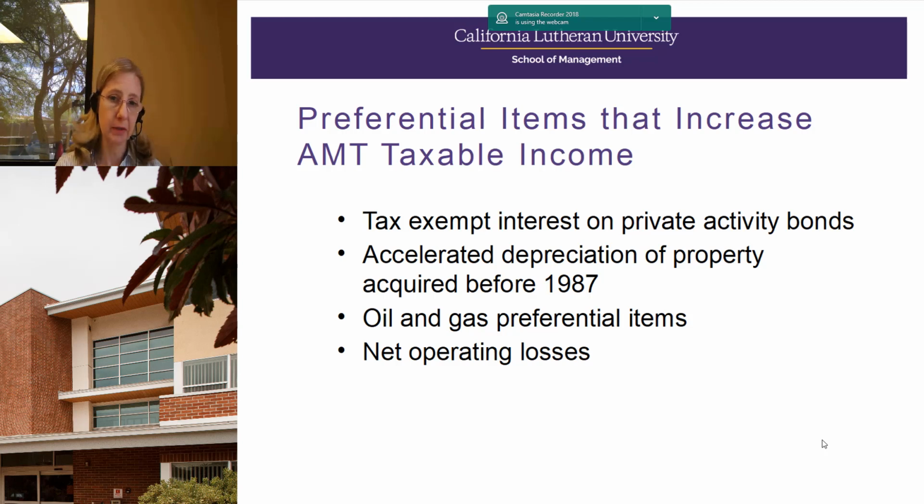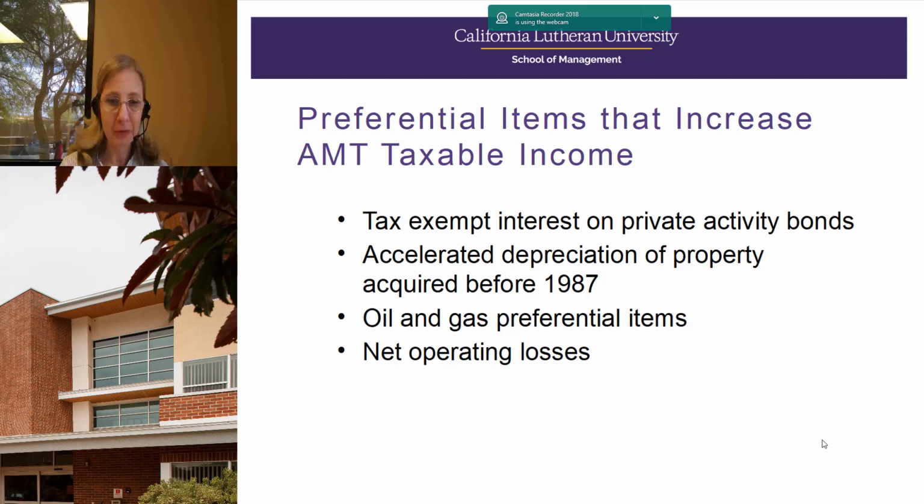Some common preferences include tax-exempt interest on private activity bonds, accelerated depreciation on property acquired before 1987, still listed in the code, but you're not going to see that much anymore because 1987 was a long time ago. I'm sure I don't have to tell you that. And so all of the property that has been placed in service is pretty much depreciated by now.